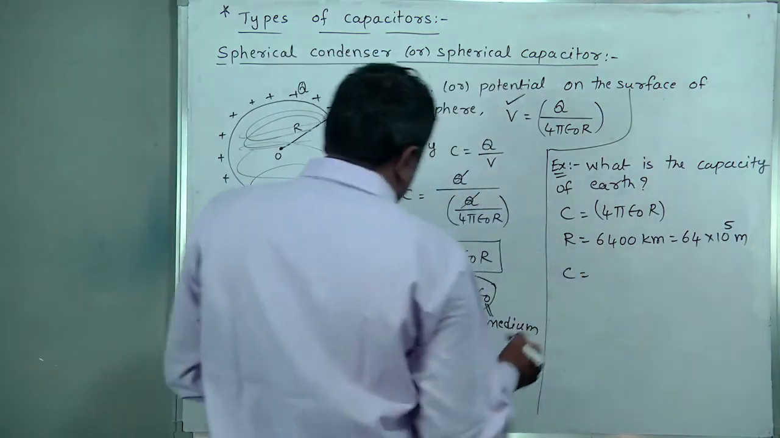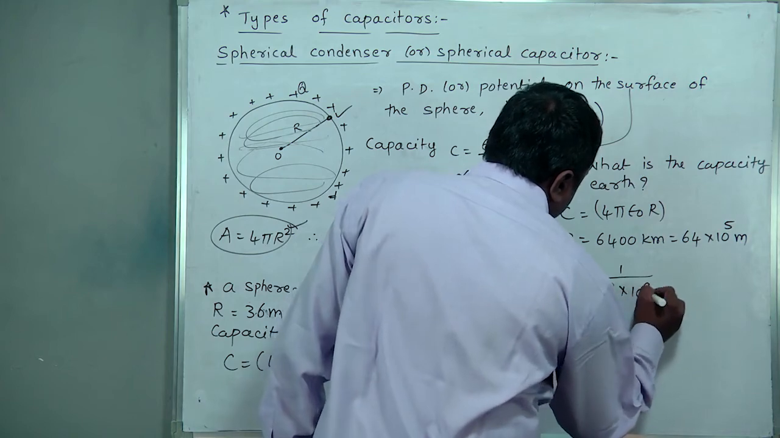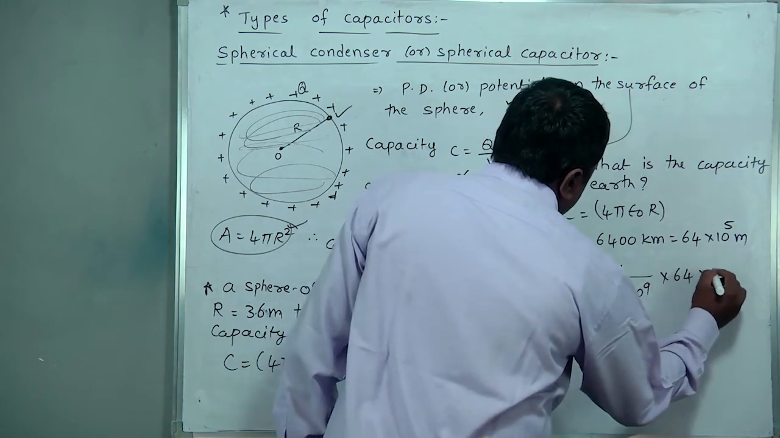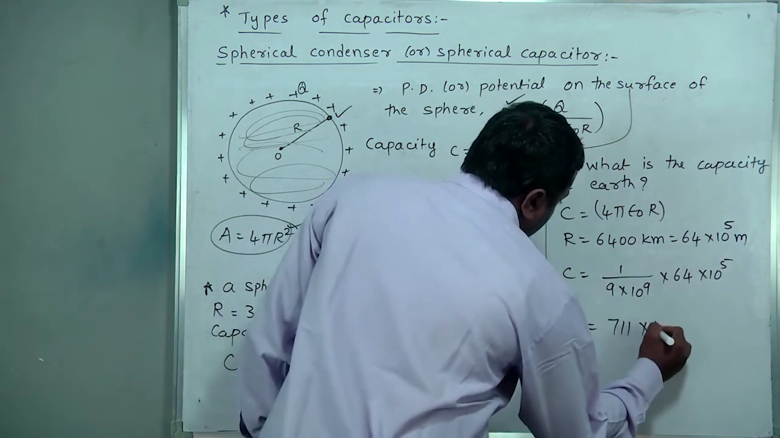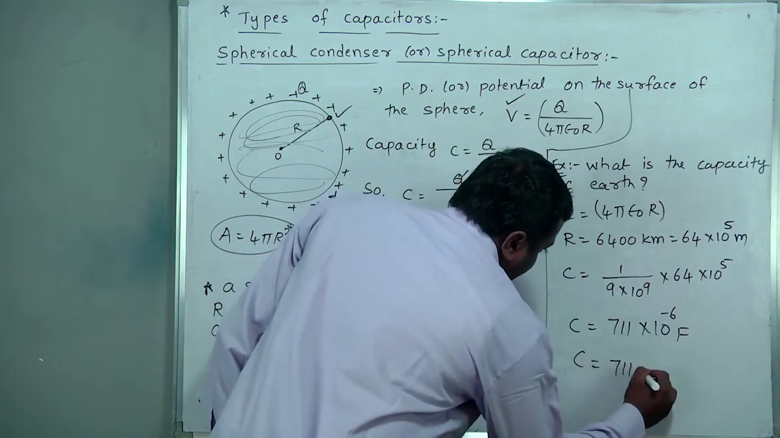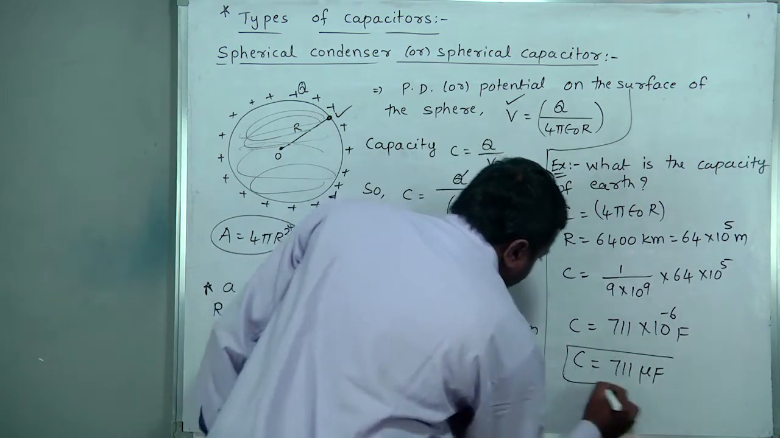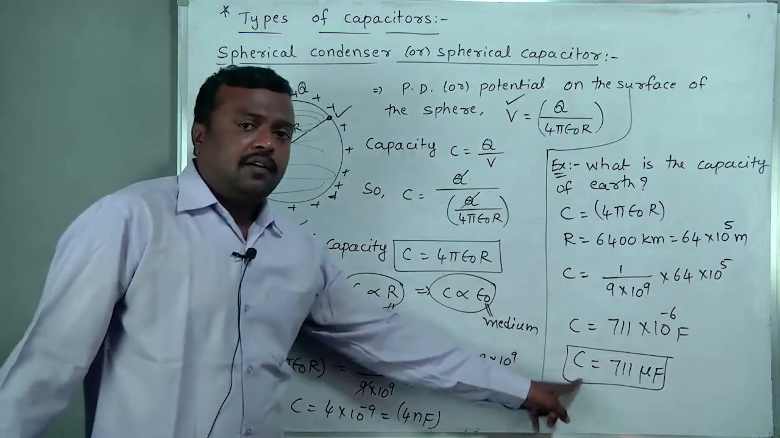Substitute there: 4 pi epsilon naught is 1 by 9 into 10 to the power 9, into 64 into 10 to the power 5. Calculating this we get 711 into 10 to the power minus 6 farad. C equal to 711 microfarad. Remember this fundamental value for the surface of Earth.